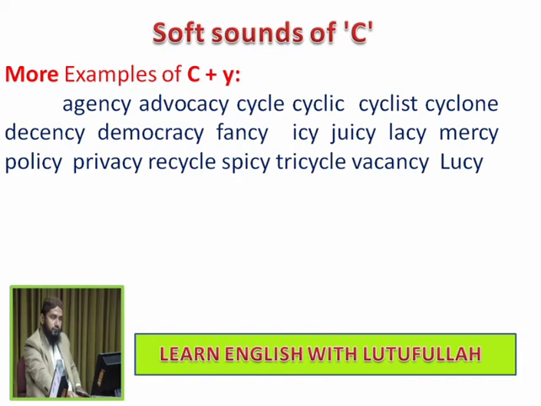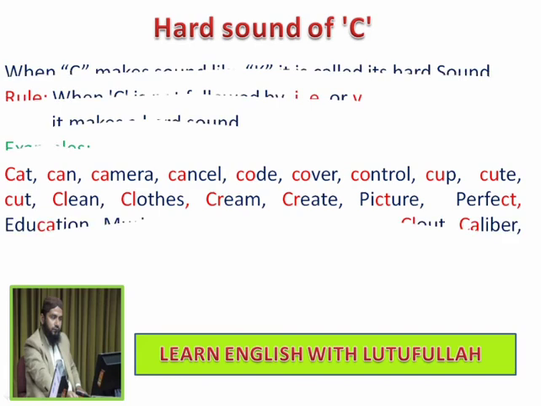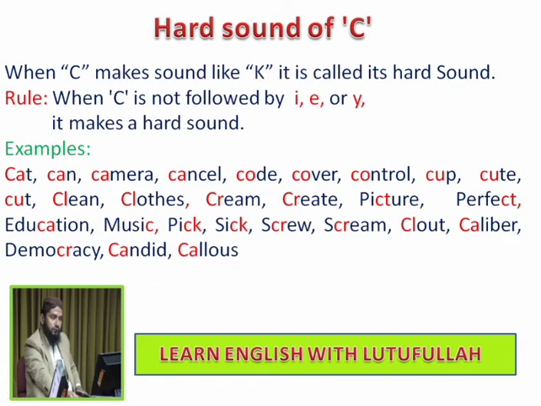Now look at the hard sound of C. When C makes a sound of K, it is called its hard sound. Let us look at its rule. When C is not followed by I, E or Y, it makes a hard sound. Look at the examples. Cat, can, camera, cancel, code, cover, control, cup, cute, cut, clean, clothes, cream, create, picture, perfect.